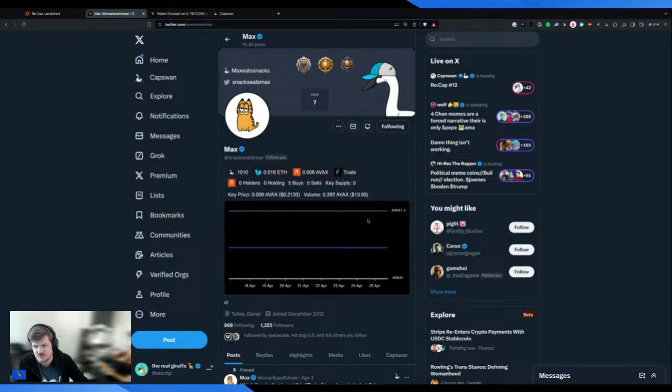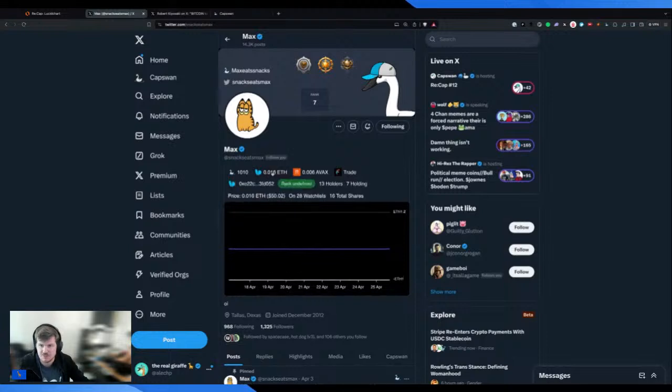We actually had to disable, there was a bug with the tooltip overlay. So we ended up disabling that. So that's why you can't highlight right now. It was throwing a bunch of errors in console log. We're going to re-enable that in the future. But at any rate, you can see the price change over time.